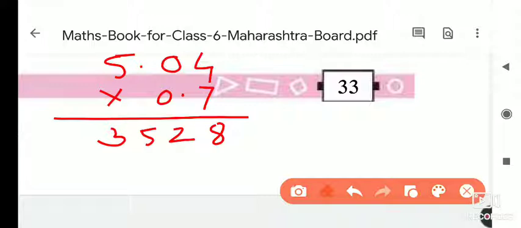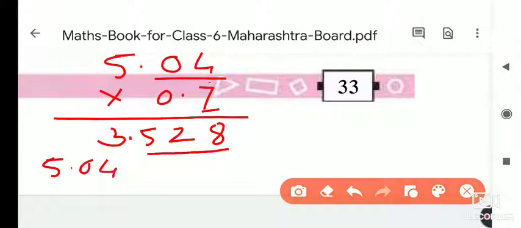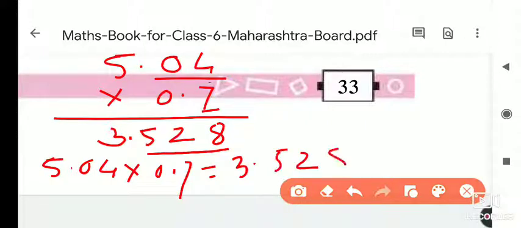Now for the point, in total how many digits are there? In 5.04, after the point there are 2 digits, and in 0.7 there is 1. So total 3 digits are there. So from the back side leave 3 digits, 1, 2 and 3, and give the point here. So the answer of 5.04 into 0.7 is 3.528. Okay, so in this way you have to solve the examples of decimal fractions.